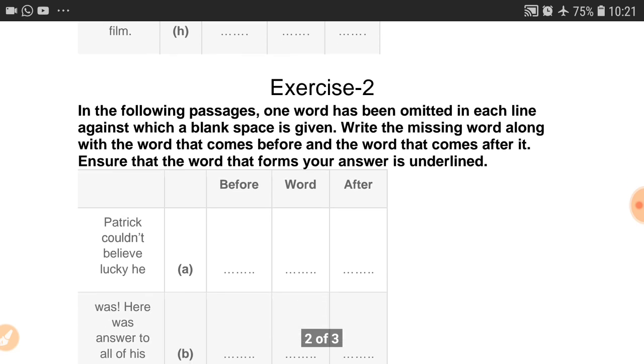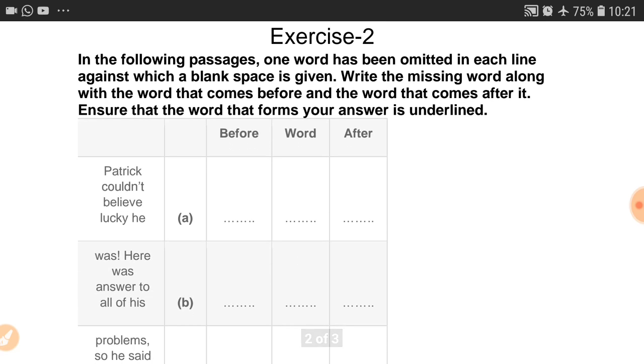And now the second exercise, we have to do the same thing. So without wasting the time, we have to complete this one. Patrick couldn't believe lucky he was. And see here a mark of exclamation is mentioned. Okay, it means something is missing here. What is that? We have to identify when a mark of exclamation should be mentioned, when the sentence will be exclamatory.